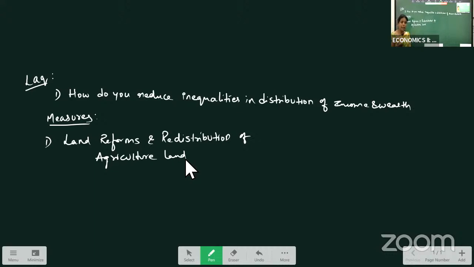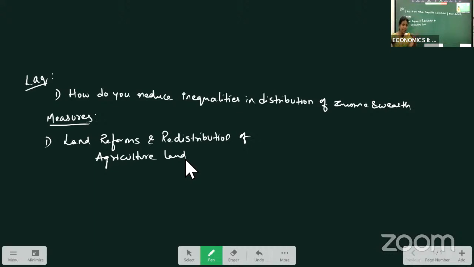And zamindars, like landlords, never used to cultivate. They don't know about the land, but still they have more and more acres of land. So that caused inequalities in the country. With these land reforms, our government introduced abolition of the zamindari system. In rural areas, tenancy reforms and the land ceiling act were introduced, where excess land which is not cultivated is taken over by the government and redistributed to the people who are landless.